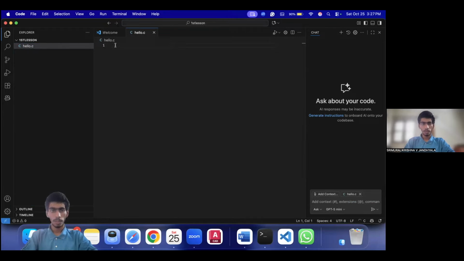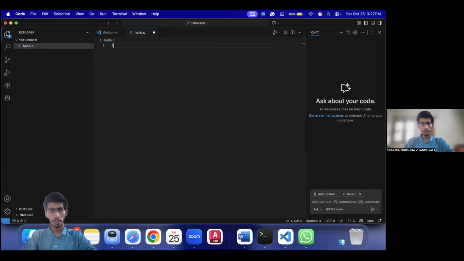Now, the first thing you need to do is include specific libraries. Libraries are nothing but specific places from which we source specific commands. So if you want to use a command, you need to know where it is. In order to tell the computer that you're using a command, and the location of that specific command, this is what we'll be doing.